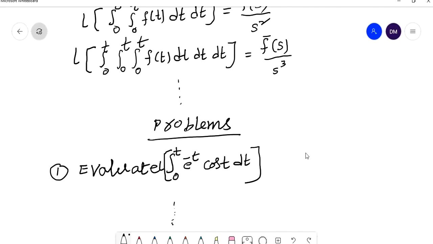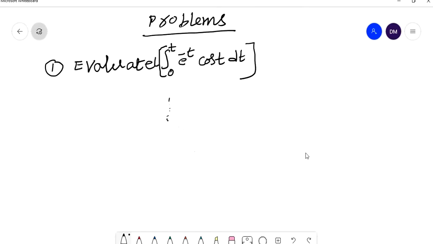First we have to observe the given data. What do we want? We want the Laplace transform of integral 0 to t e power minus t into cos t dt.